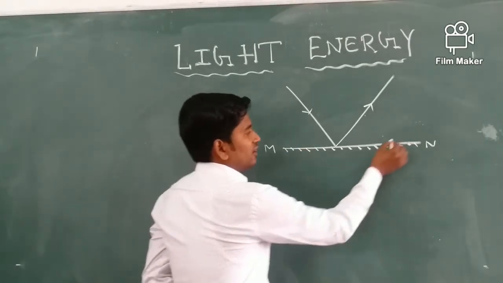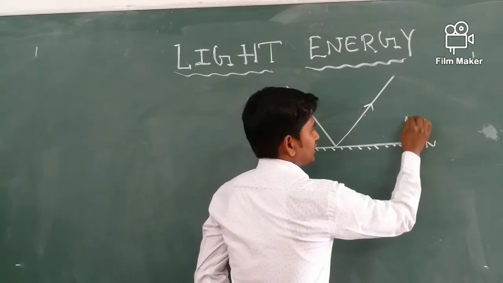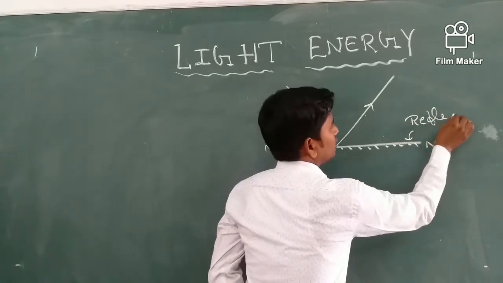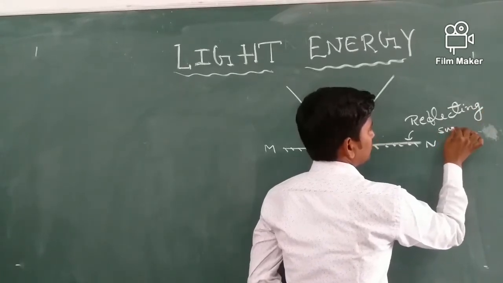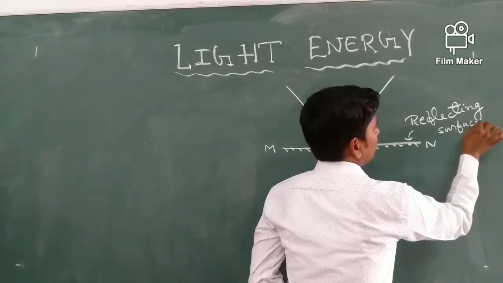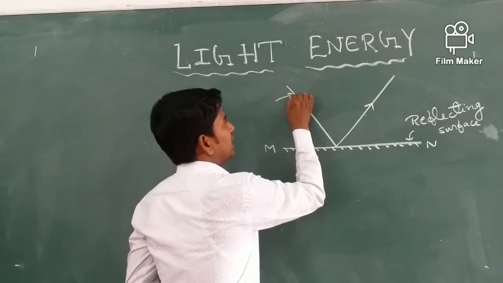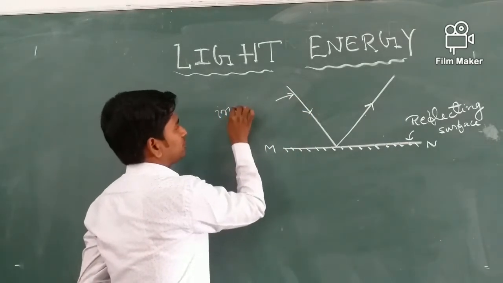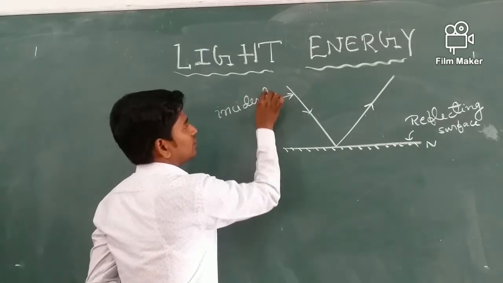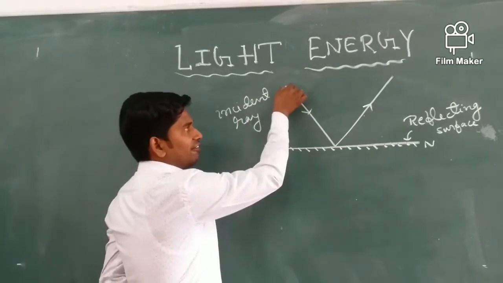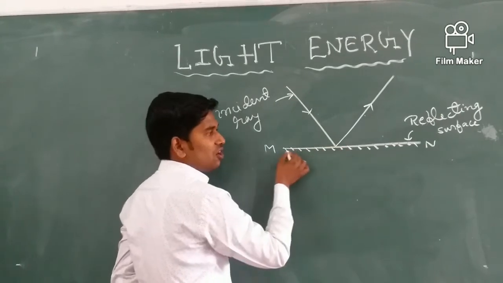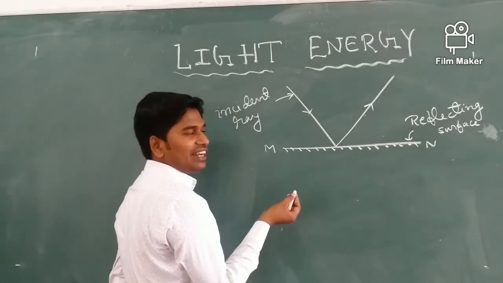This is a reflecting surface. This ray is known as incident ray. We can define incident ray as a ray of light which is incident on a reflecting surface.